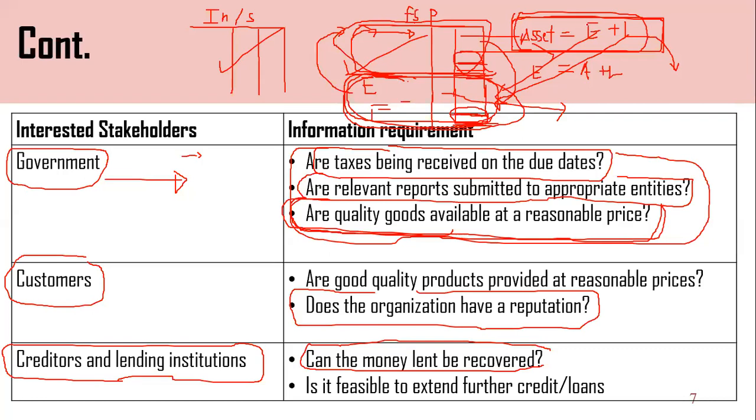So equity and liability represent what? Where the company or business raises funds. Assets represent where they invested the collected funds.